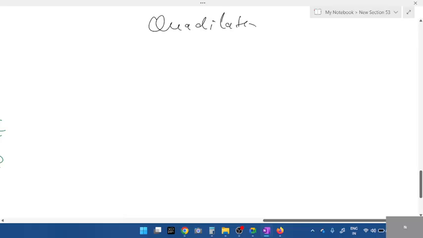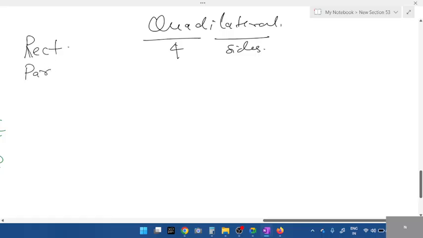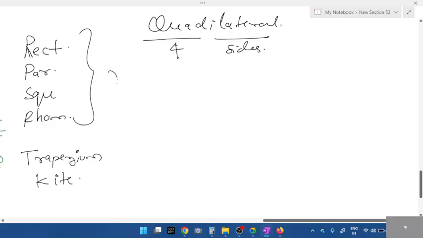Quadrilateral. Quad means how many sides? Lateral. In quadrilateral, the most important parts are rectangle. What are the four things we have, students? Parallelogram. Then the last part which is left out is trapezium and kite. For these four, how many pairs of parallel lines? Two pairs. One on the top and bottom and the other on the left and right.